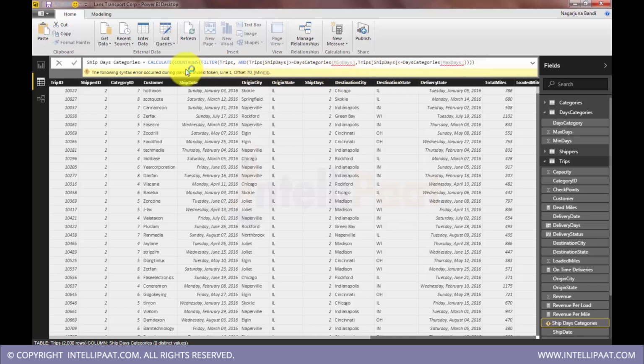Count the overall rows. Count the rows from trips if the trip ship days are falling between these values. Okay. Now it is throwing some error. Yeah, because they should participate in some aggregation.